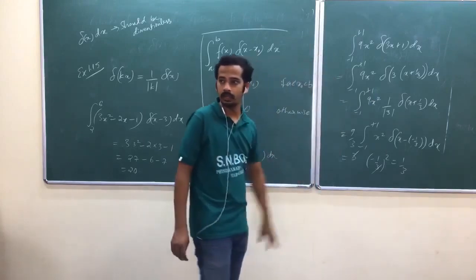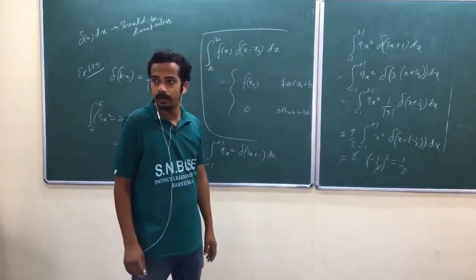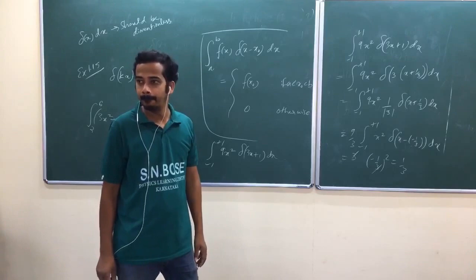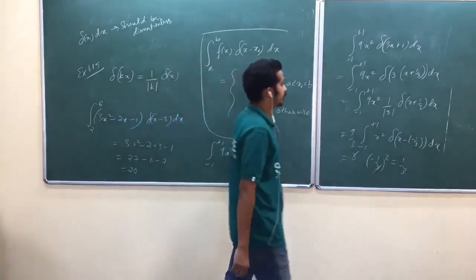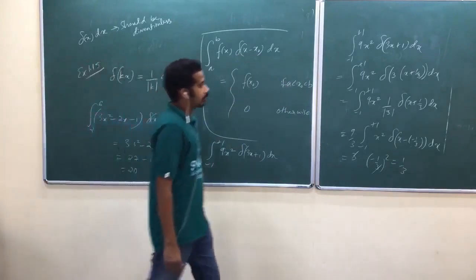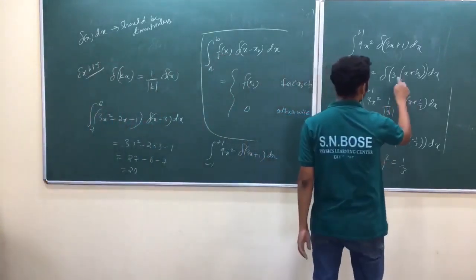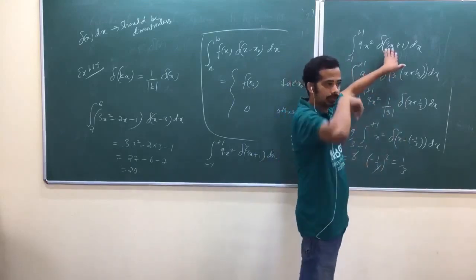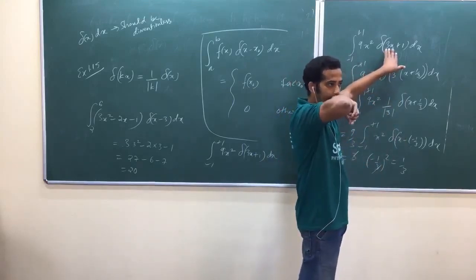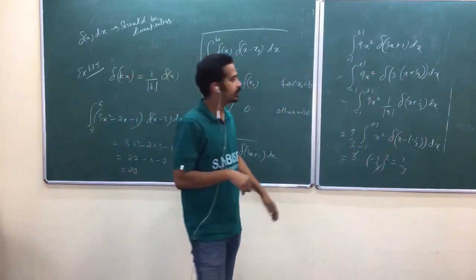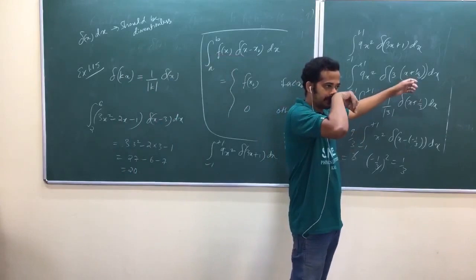Yeah, that's wrong. You have to take 3 common, remember. You are equating this one to 0, am I right? No, that is only when it is delta of x minus a type. You have to make it as delta of x minus a type.